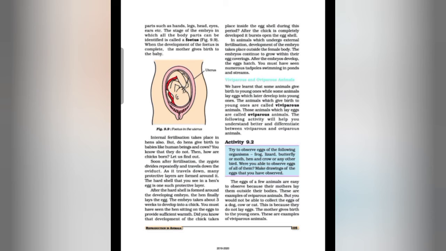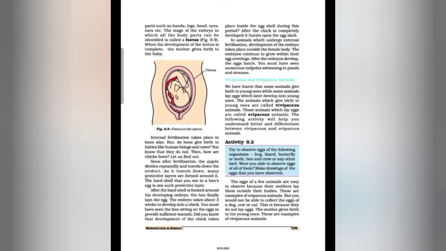The stage of the embryo in which all the body parts can be identified is called the fetus, and when the development of the fetus is complete, the mother gives birth to the baby. The period of complete development of the fetus from fertilization till the birth of the baby is called the gestation period, and it is about 9 months or 40 weeks in humans.